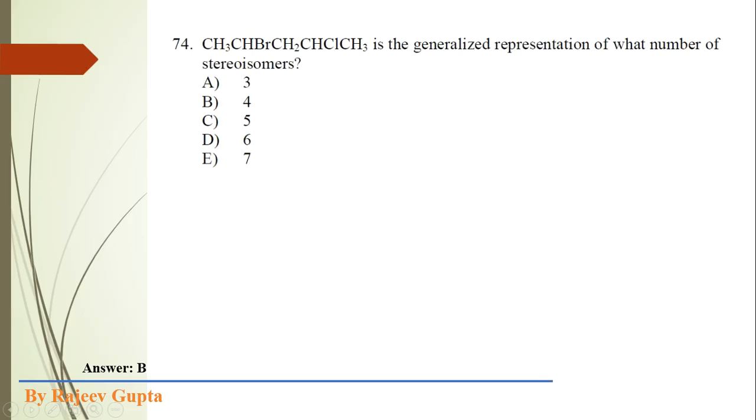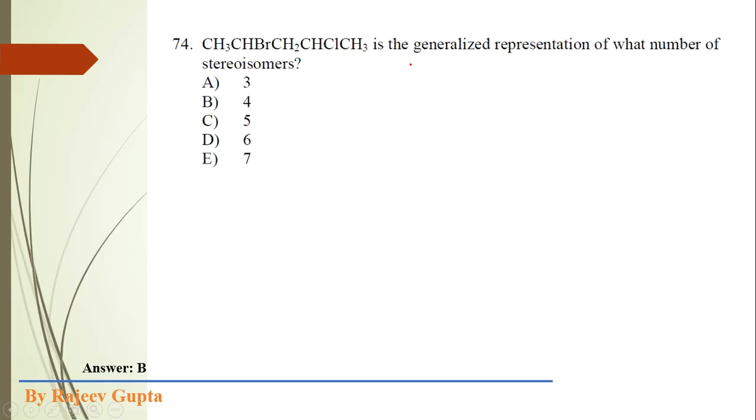Now next question. CH3 CHBr CH2 CHCl CH3 is the generalized representation of what number of stereoisomers? So in this question we have to find out the total number of possible stereoisomers.